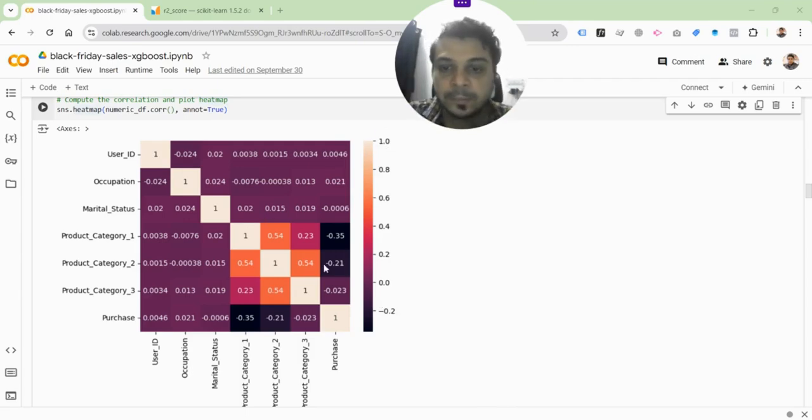So you can see that some of these correlations are very weak. Product category 1 and purchase, for instance. You should be looking at the correlations with purchase because this, of course, is your outcome metric, so it's most important. You'll see that these darker ones give an idea that these are not really very strongly correlated. Product category 1 and 2 are not very correlated to purchase. Apparently, product category 3 is correlated, but in a negative way.